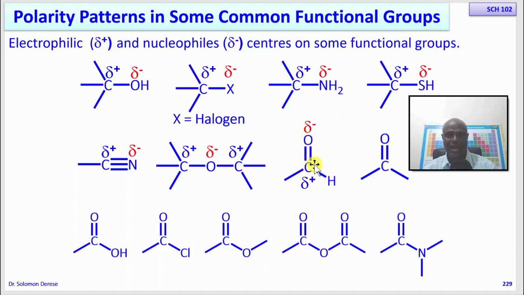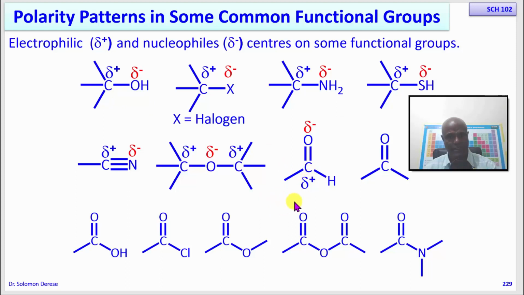So this oxygen will attract the electrons of the sigma bond towards itself, and it will also attract the electrons of the pi bond. Since they are loosely held by the nucleus, they can easily be attracted to the other side. As a result, carbonyl compounds like aldehydes are more electrophilic than alcohols. This one can easily be attacked by a nucleophile.